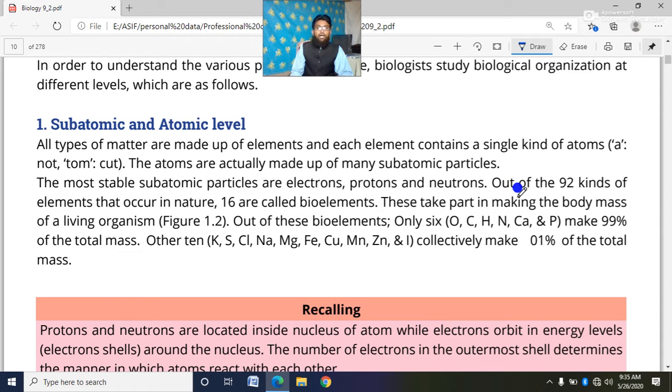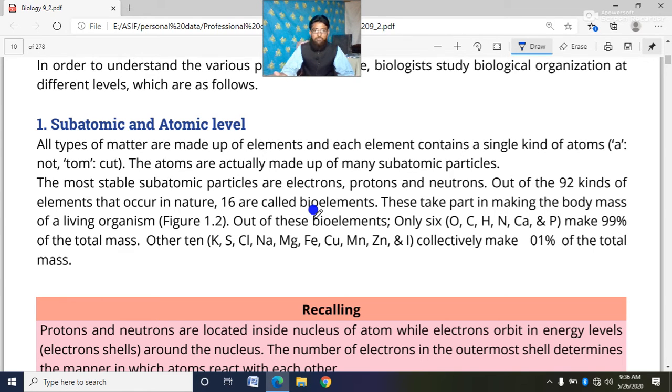Cadets, out of 92 kinds of elements that occur in nature, 16 are called bioelements. There are 92 elements which occur naturally, but 16 of these 92 elements are known as bioelements.